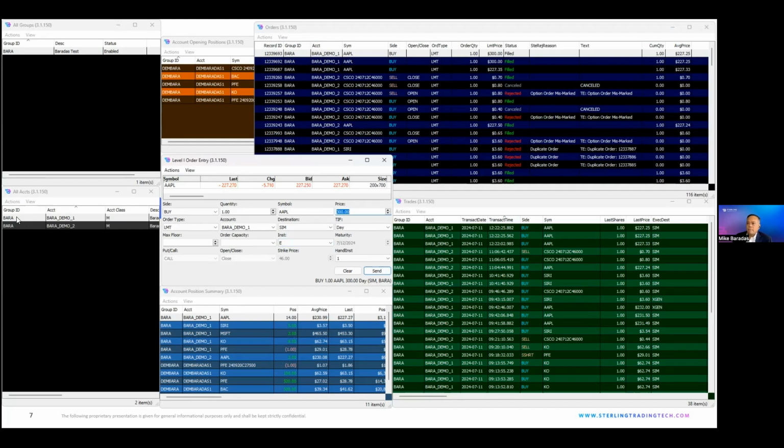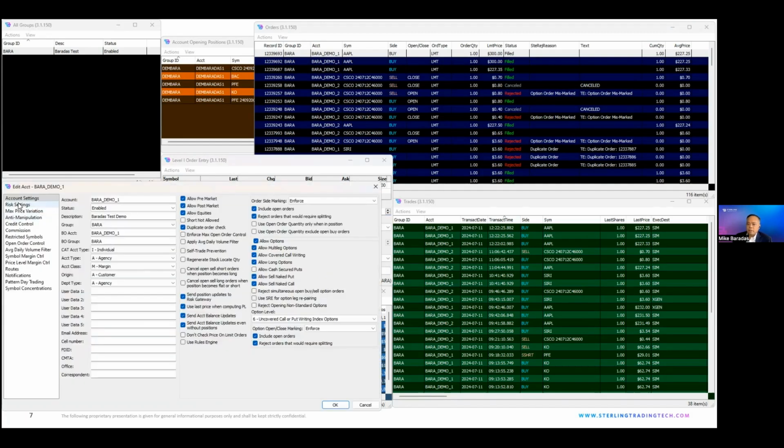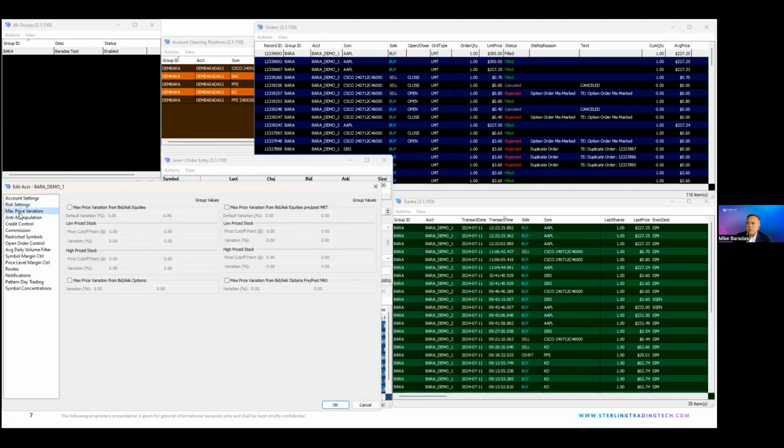So let me put in a price check here. Let me look at max price variation. This is a very simple price check where I'm just saying if I'm 5% through the market, so we'll look at the best ask price for a buy order or the bid price for a sell order. If it's more than 5% through the market, I want the order rejected.